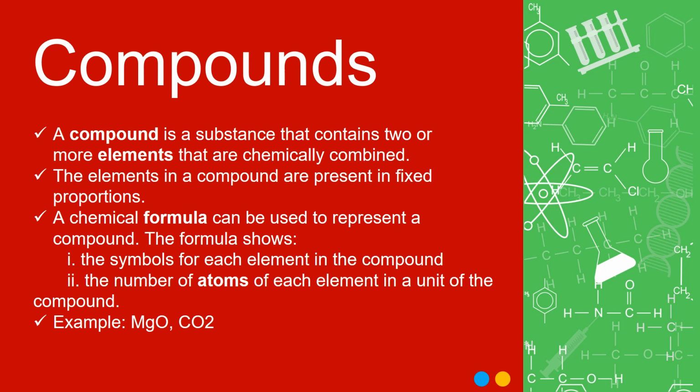A chemical formula can be used to represent a compound. The formula shows symbols for each element in the compound. For example, for sulfur we have S, for potassium we have K. It also shows the number of atoms of each element in a unit of the compound. Examples, as I already explained, are magnesium oxide and carbon dioxide.